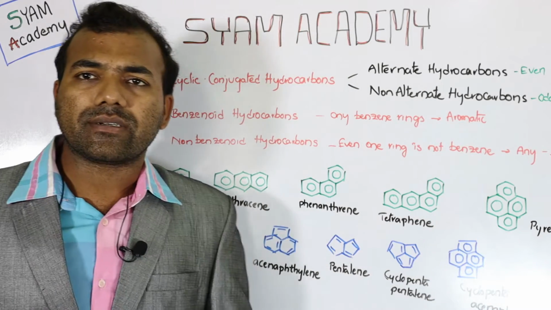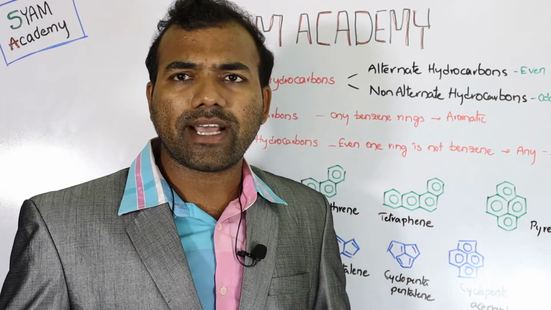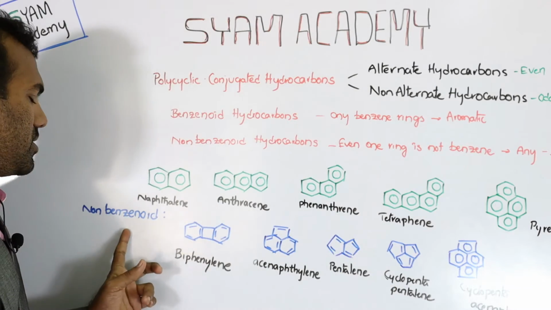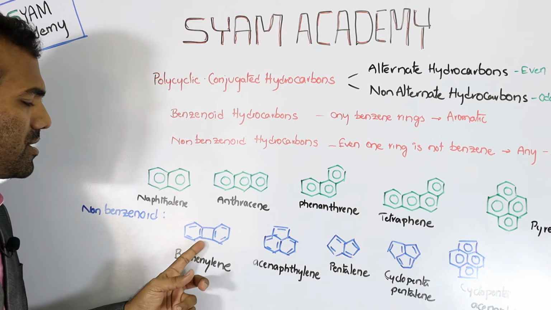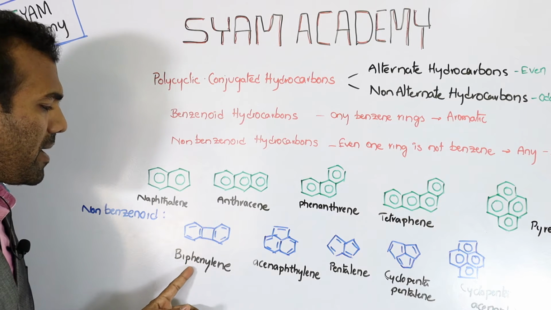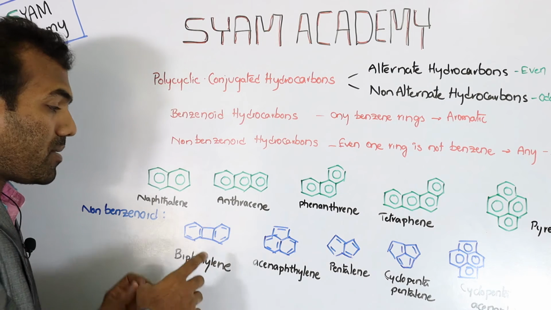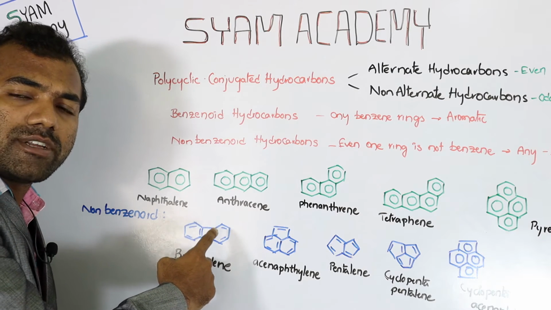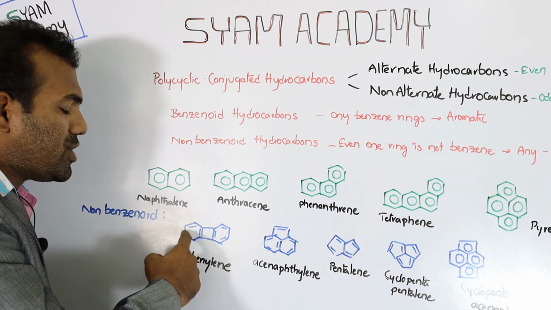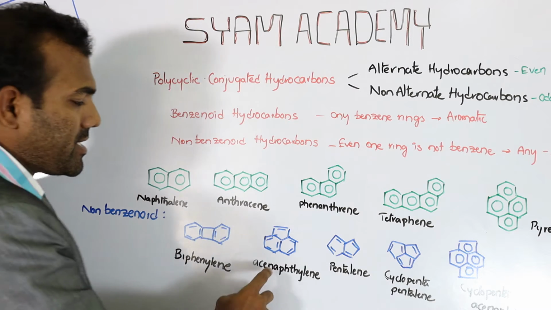Next, what are the non-benzenoid hydrocarbons? Let us go to the examples. In the non-benzenoid hydrocarbons, this is the one called biphenylene. But it is aromatic, because there is a huge formation of resonance among these two rings. So it is an aromatic compound.